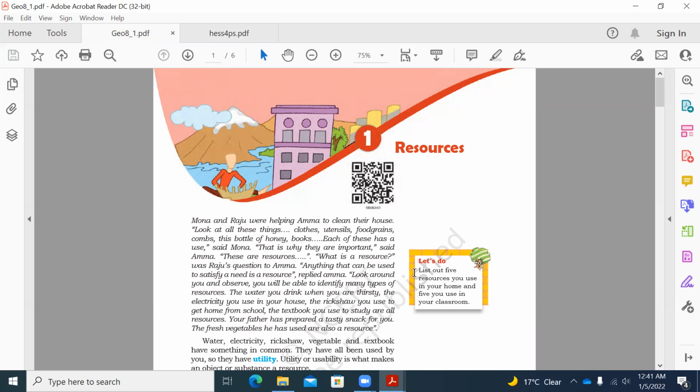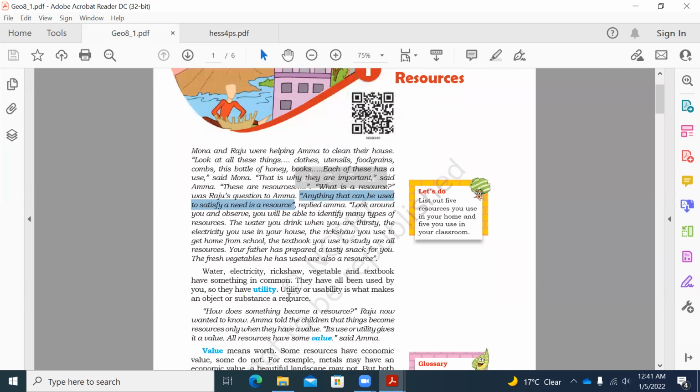When there's a need to travel from one place to another, we definitely use the auto rickshaw or any transportation vehicle. And when there is a need to study for the exam, we use our textbook. All of these come under resources. So totally, anything that can be used to satisfy a need is a resource.